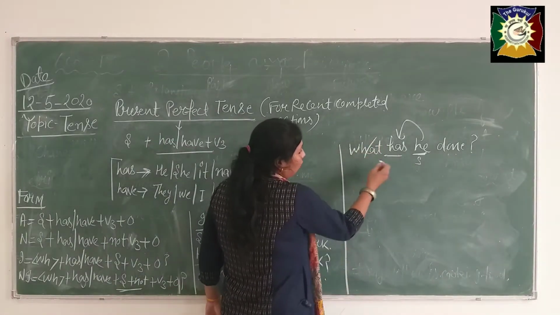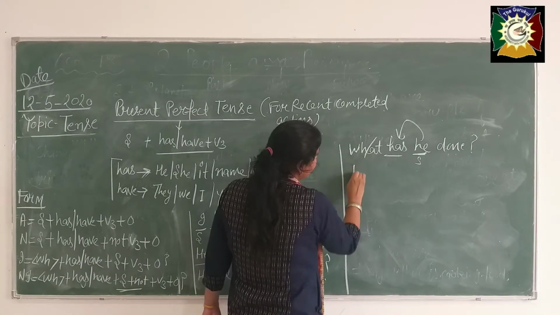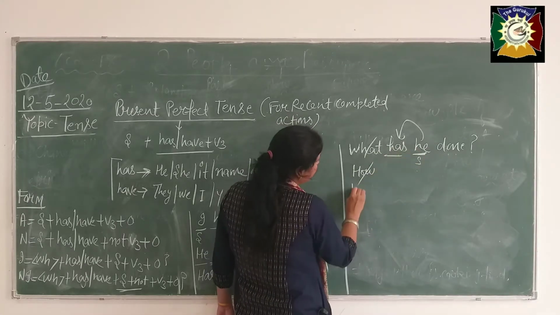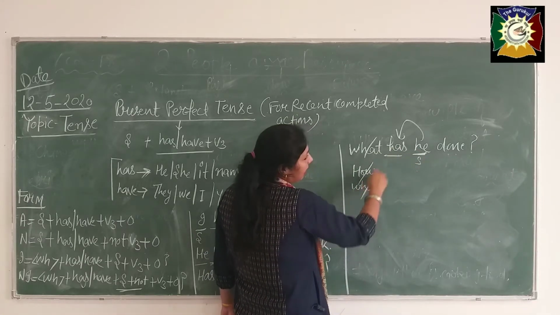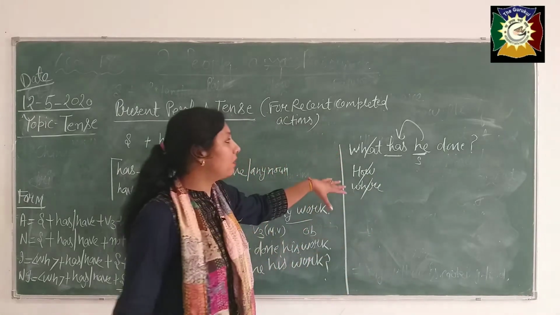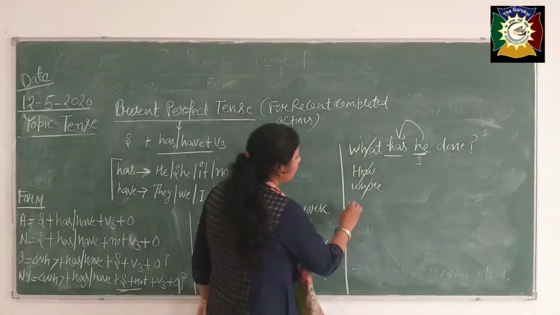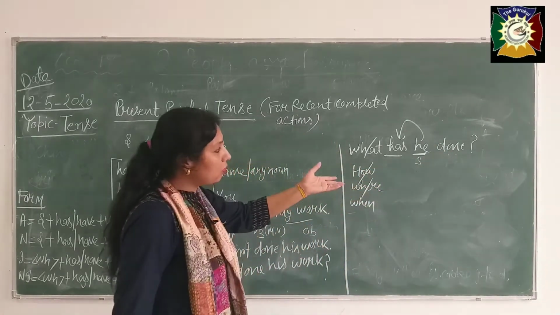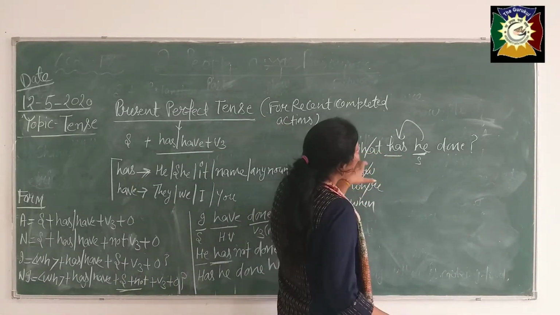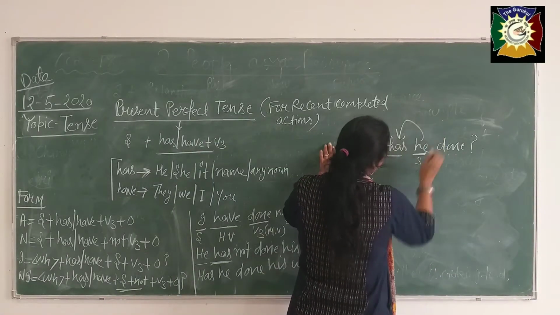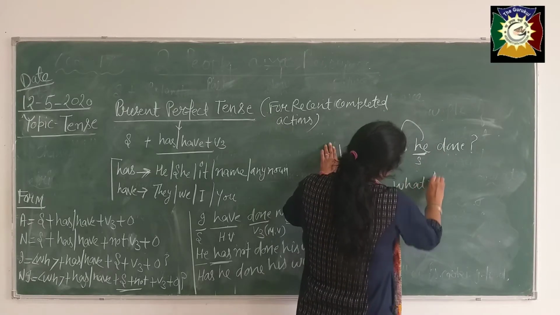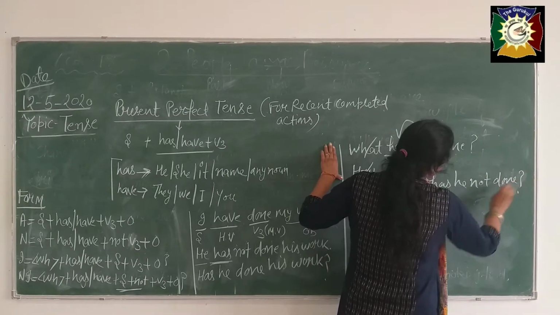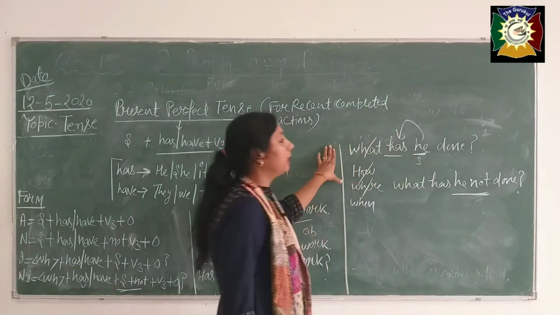Now see, how has he done his work? How, you can use here, how has he done. Okay, where has he done, you can use here, WH family words, where has he done his work. Okay, now in this way, when has he done his work, in this way you can make your interrogative sentences. If you want to use not, where will not come here, beta, what has he, after subject you will use it there, like that, what has he not done. Is it clear? This is for negative interrogative sentences.